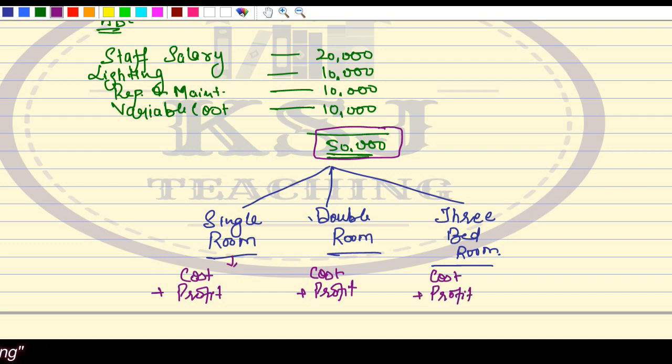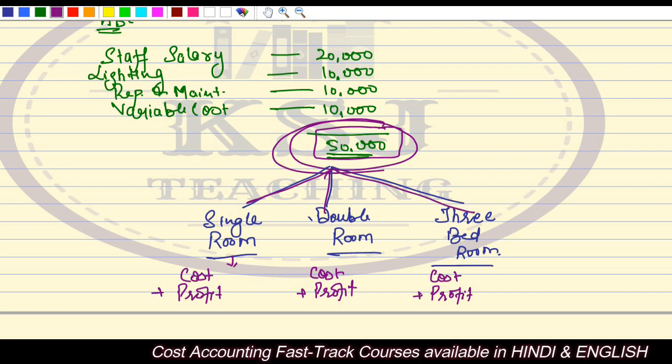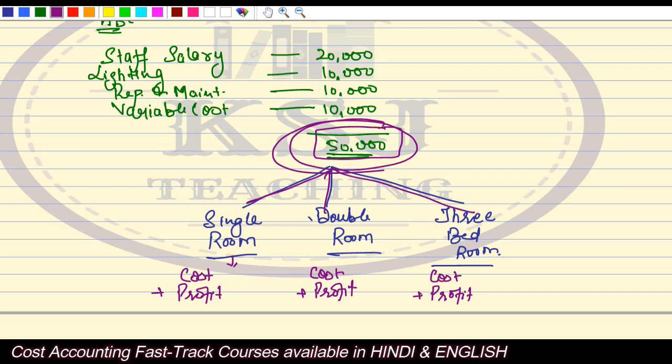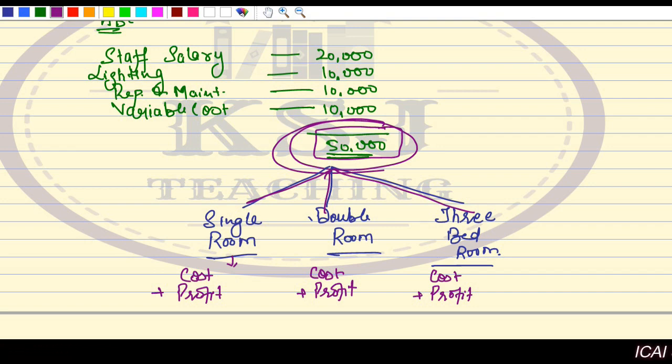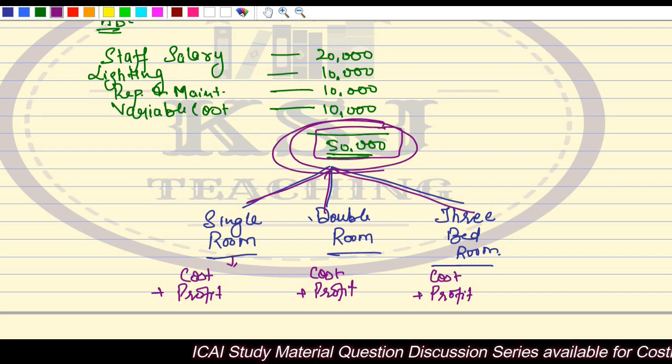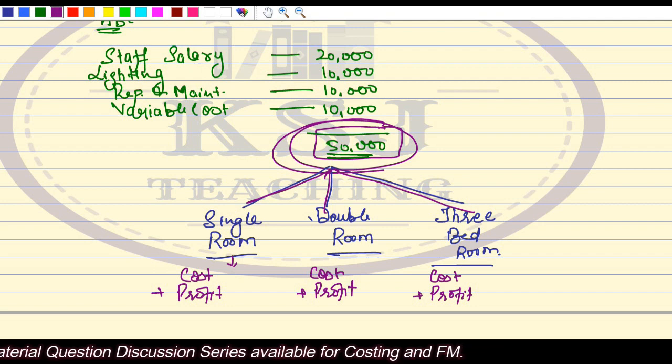So now the main problem here is that you need to bifurcate this 50,000 between the 3 rooms, right? And in service costing, there is no direct method of bifurcation. Like in overheads, we say there are methods of distribution. We have studied apportionment, allocation, everything, isn't it? But in service costing, there is no such direct method that we are able to distribute this 50,000 between the three sets of rooms.